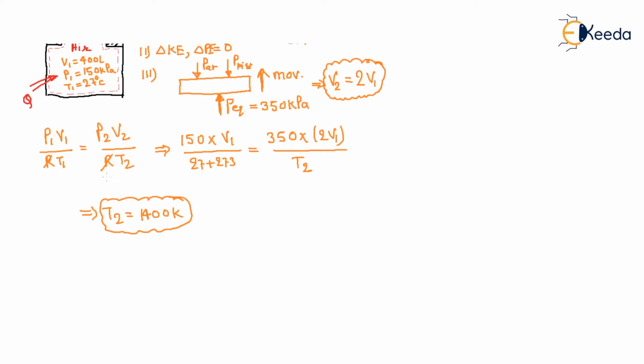Now, if you draw a pressure versus volume diagram, with volume in meter cube and pressure in kilopascal, initially the pressure is 150 kilopascal and the volume of the system is 0.4 meter cube.